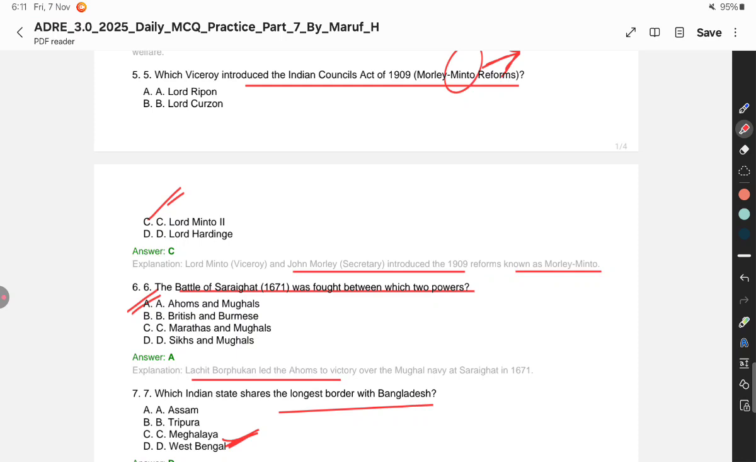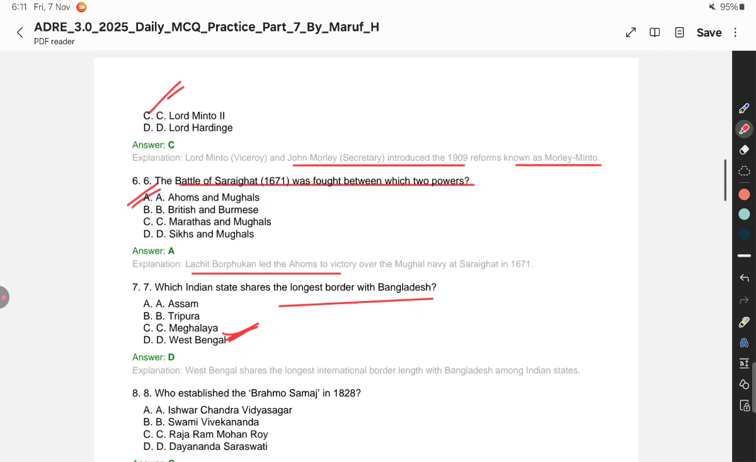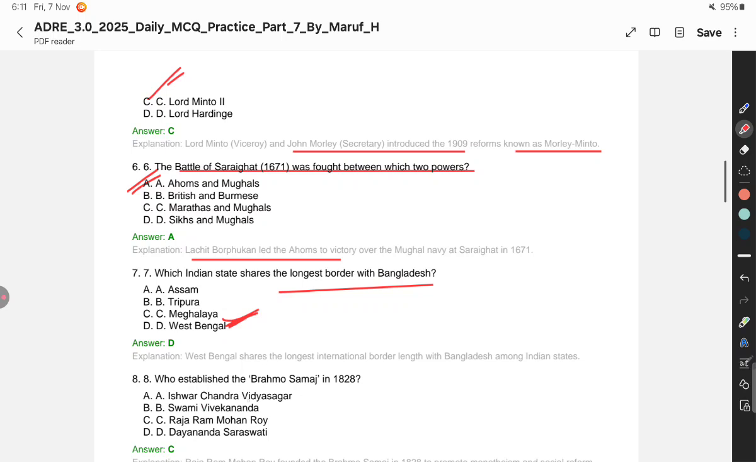So remember this. Let's move on to the next question, guys. Who established the Brahmo Samaj in 1828? Ishwar Chandra Vidyasagar, Swami Vivekananda? Obviously the answer is Raja Ram Mohan Roy. He is a very influential man, and he believed in realistic things.